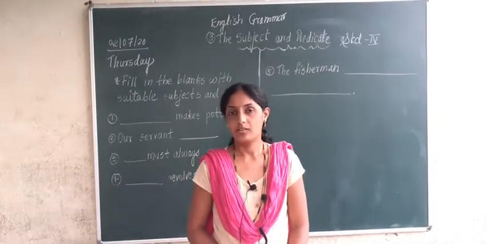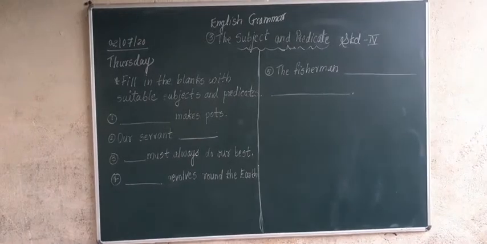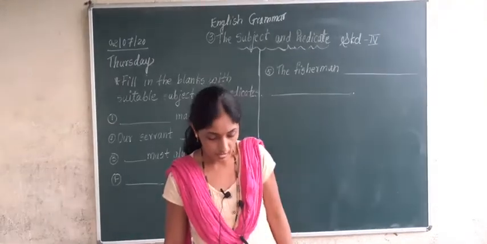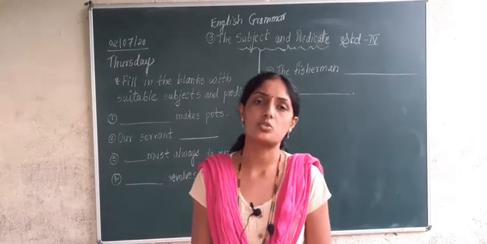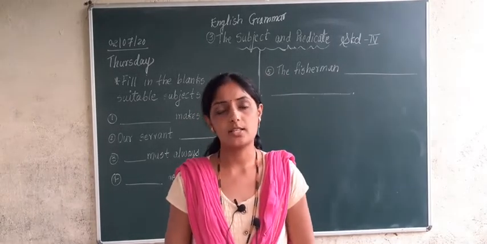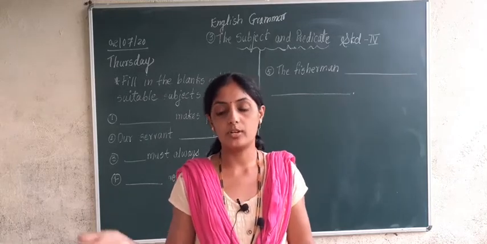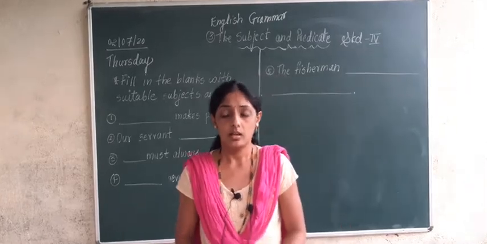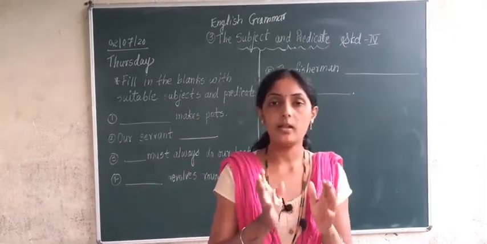Okay. Which topic were we studying yesterday? We were studying the subject and predicate. Correct or not? Where are subject and predicate used? Subject and predicates are used in sentences. Correct? What is a sentence? A group of words put together is called a sentence, and this group of words has a subject and predicate.